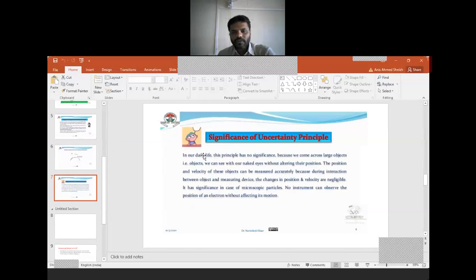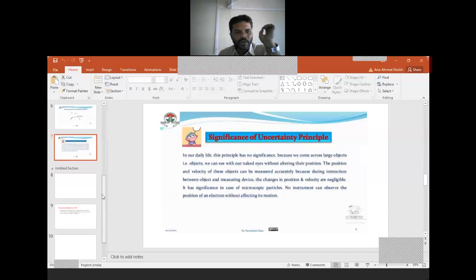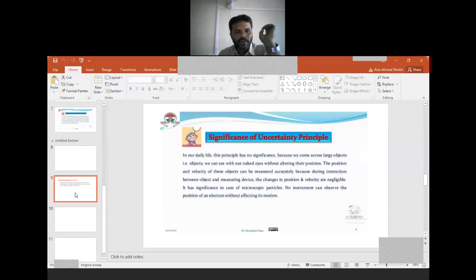Now, these are the significance of this principle. In our day-to-day life, this principle has no significance because we come across large objects, that is, objects we can see with our naked eye. It is possible to determine the position as well as momentum of macroscopic particles like a car, motorcycle, or ball. But for microscopic particles, it is quite impossible to determine both the position as well as momentum.